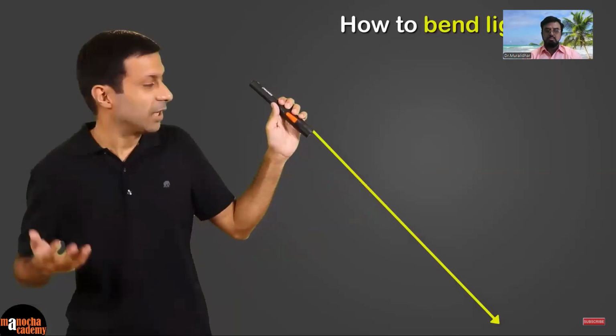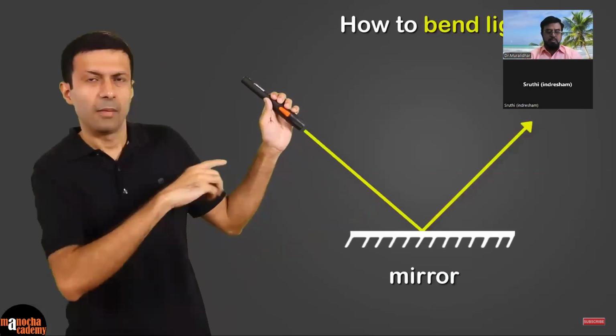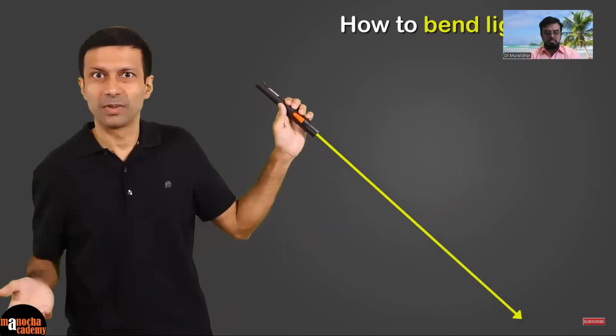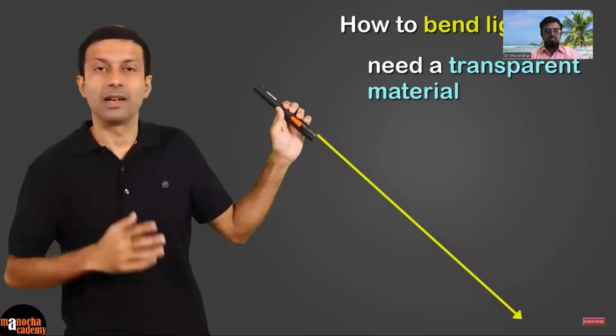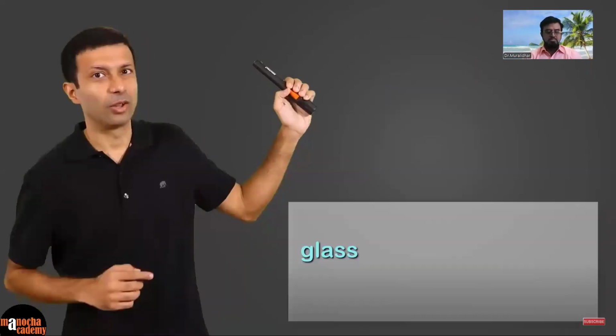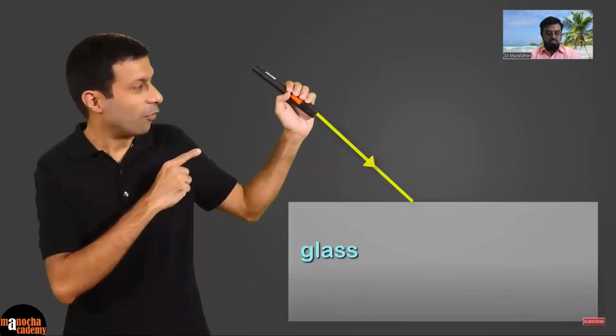You might be thinking of using a mirror. So a mirror certainly changes the angle by reflecting back the light. But what if I ask you, I want the light to continue downwards and still bend it? Then what do we need to do? So you need a transparent material like glass or plastic here. Let's imagine there's a large glass block kept here, and I'm going to shine this torch on the glass block. Again, we'll consider a single ray of light for simplicity.